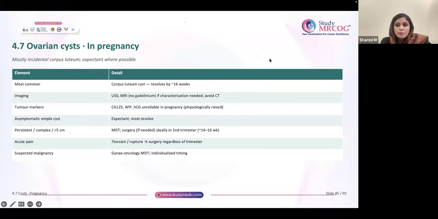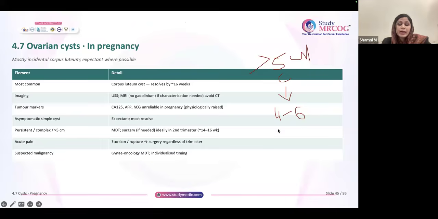But if it is more than 5 centimeter, or if it is a complex cyst, then a follow-up is required, with a rescan in 4 to 6 weeks. If there is no change in size, then postnatally we have to do a scan again.